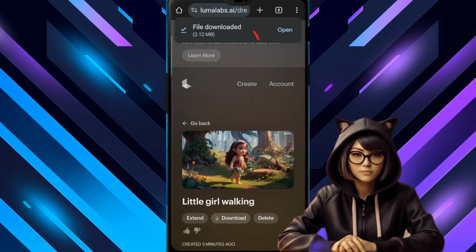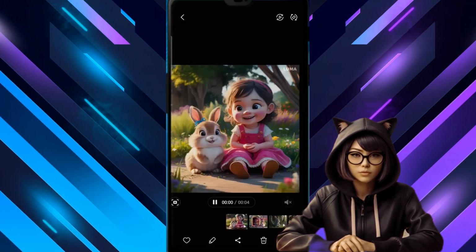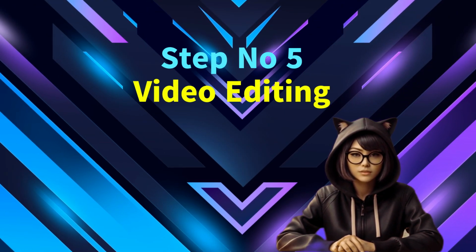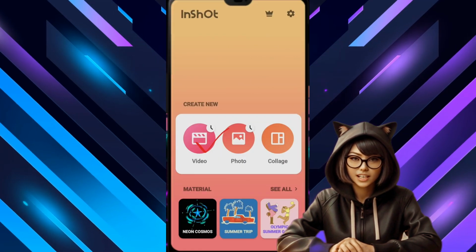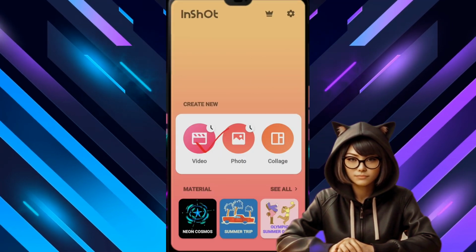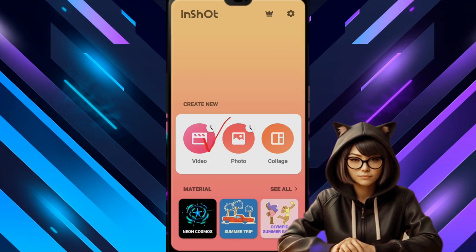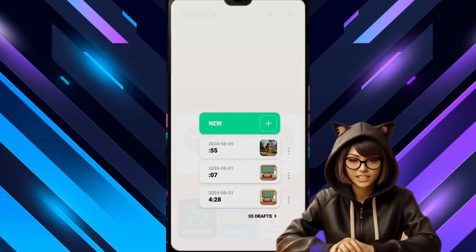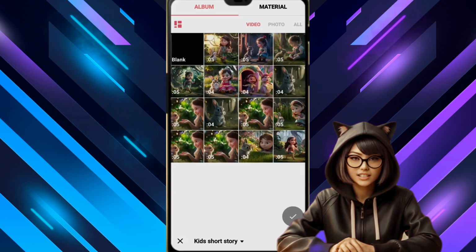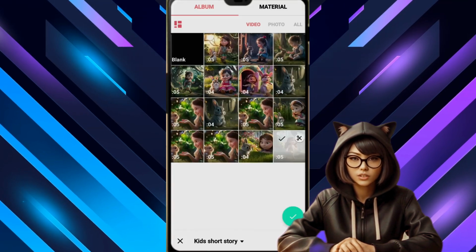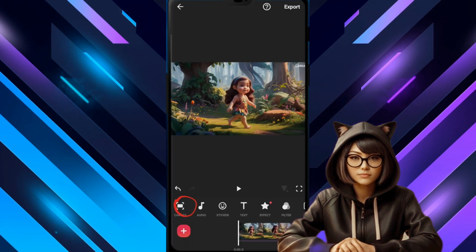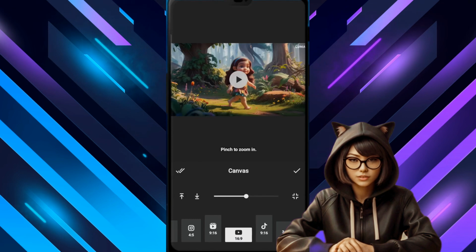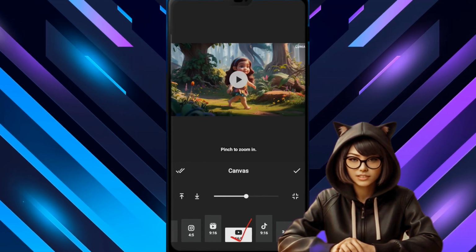Now comes step number 5, which is video editing. For this, I always use the InShot app. You can use any editing app. So, I open the InShot app. Here, tap on Video and import the animated video we created. Now, select the 9:16 ratio for making a short video, and if you want to make a long video, tap on the option and select the 16:9 ratio. Then zoom in a bit on the video so that the watermark is not visible. Now, tap on this double tip option and apply it to all.